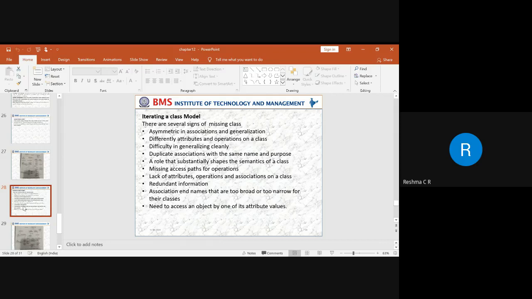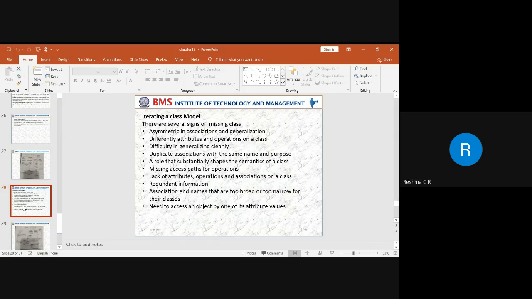Next is differing attributes and operations on a class. When we split a class into parts, there can be similar types of classes. When there are similar types of classes, there may be a repetition of the same attributes.